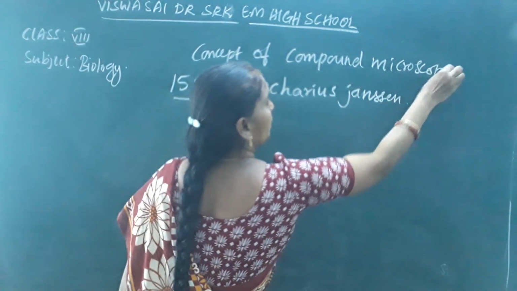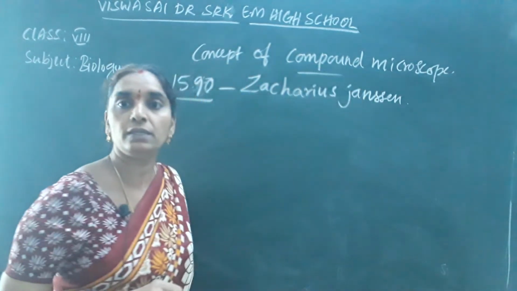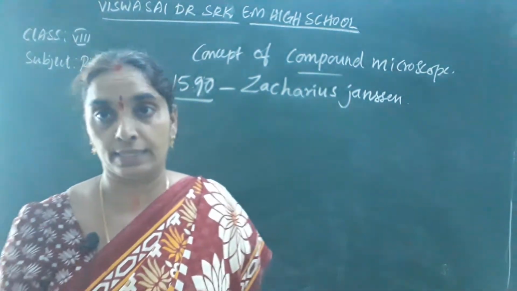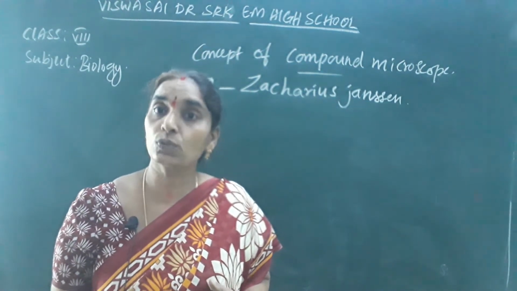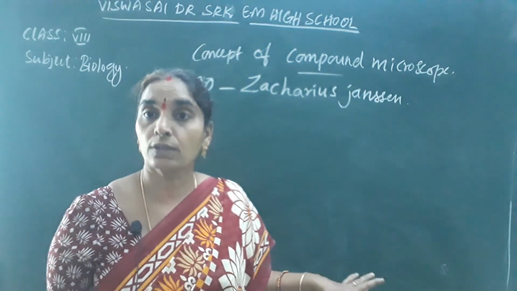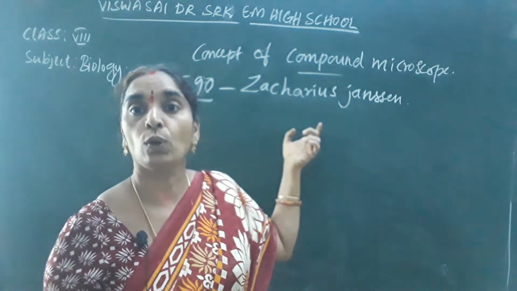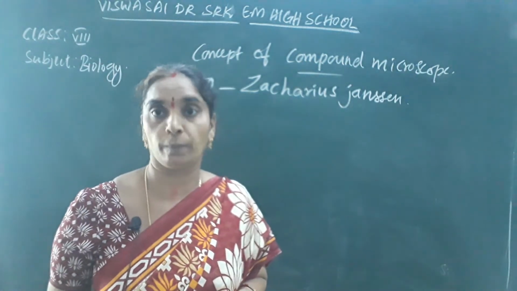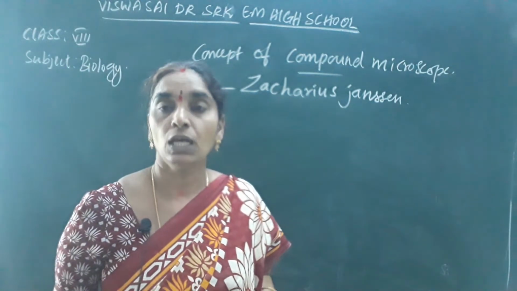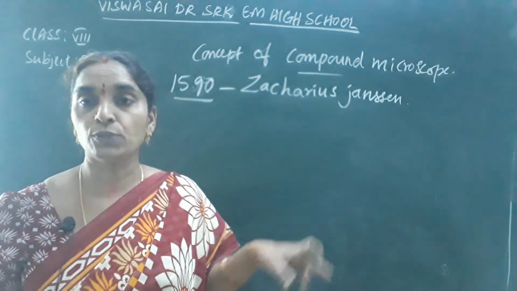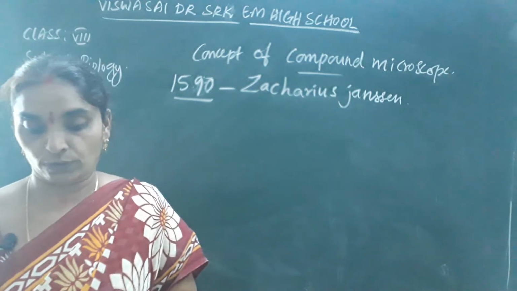First, simple microscopes were used with a single lens. Later, more than two lenses were used in a microscope, which is called a compound microscope. It was Zacharias Janssen who used the concept of the compound microscope.